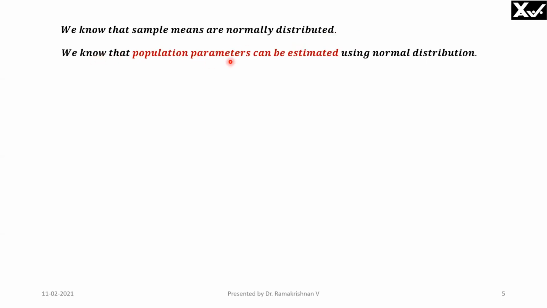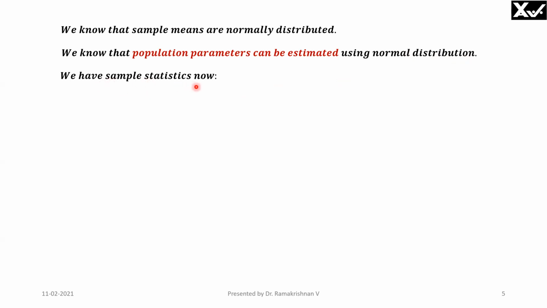We know that population parameters can be estimated using normal distributions. We know this very well because the standard normal distribution details are available in textbooks, and population parameters can be estimated once we know the mean and the value of interest. Therefore, if sample means are known, we can estimate the population parameters, because sample means are distributed normally and population parameters can be estimated using this sample means distribution.